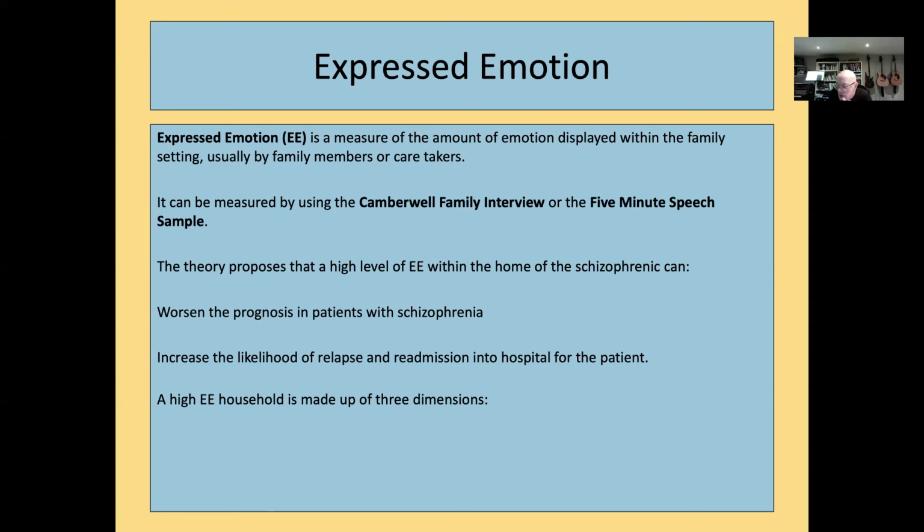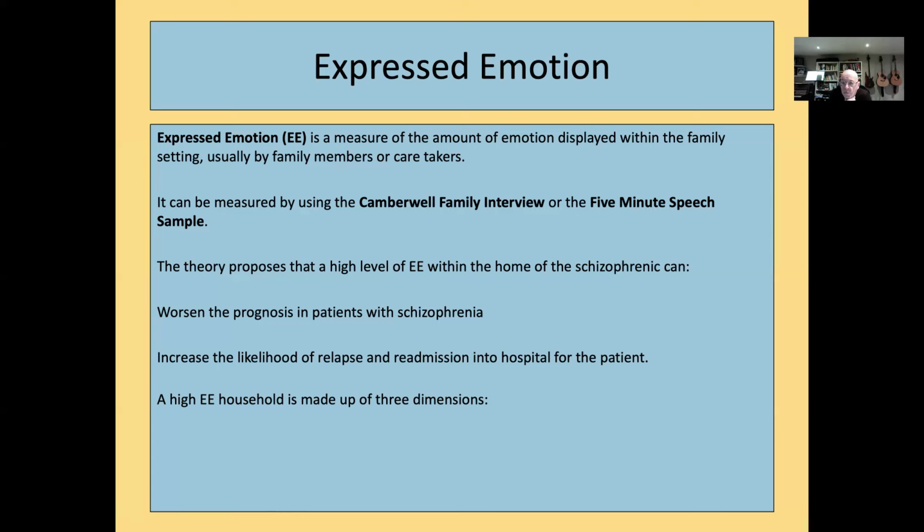So this theory suggests that if a family is high in expressed emotion, a high level of expressed emotion within the home, it can worsen the prognosis, the outlook for the person with schizophrenia. It says it will increase the likelihood of relapse and readmission into the hospital for patients.